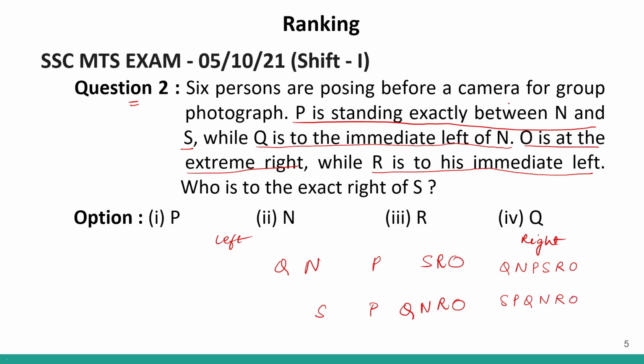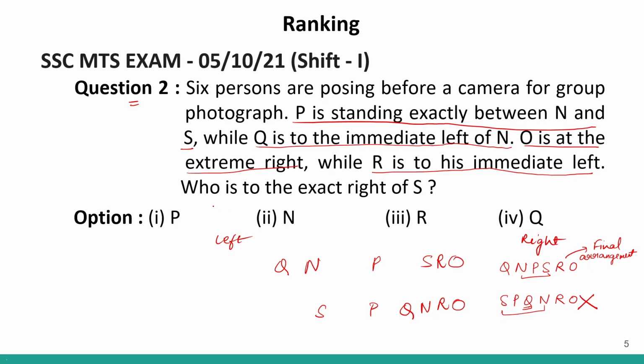So, 6 persons are posing before a camera for a group photograph. P is standing exactly between N and S. So, P is between N and S. But in this position, P is not exactly between N and S. Over here, we have Q in between. Therefore, this possibility is eliminated. Correct? So, this will be the final arrangement.